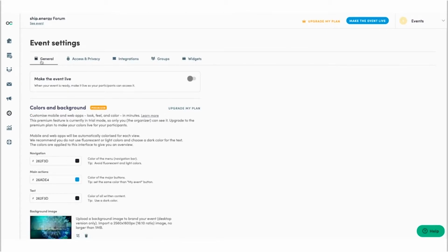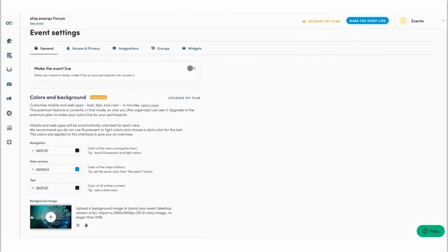So the general tab at the top here, this is where you can choose to add some branded colors. So the navigation, main actions and text colors here, so they fit in theme with your event. And you can also add a background image. We do support GIFs, so if you'd like to have a moving background, a bit more interactive, you can add these as well.